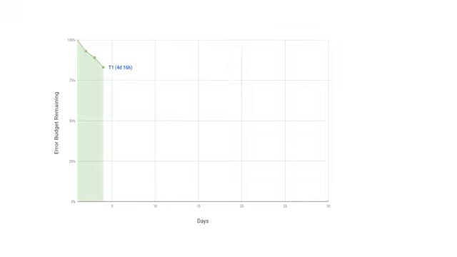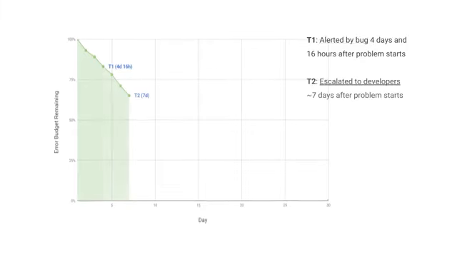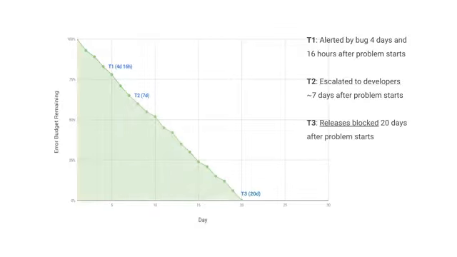Remember that automatic bug that gets created? It's a good thing we have that. At this point, the first threshold of our policy has been crossed, and the SRE team starts investigating. After a couple of days of investigation, the SRE team finds some correlations with increased CPU usage and escalates to the development team. We've now crossed the second threshold as the SRE team has determined they need additional help from the dev team.